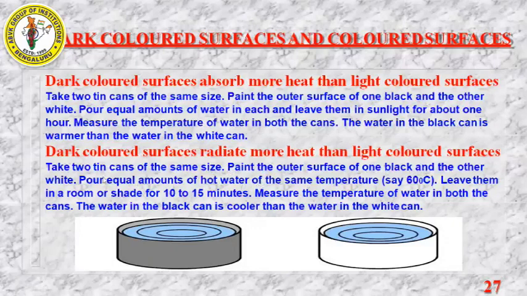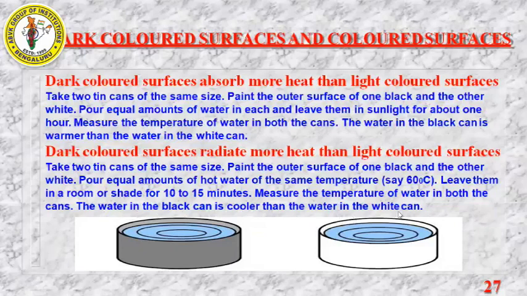Here it is the same. Take 2 tin cans, one should be black, one should be white. Now here you are going to add hot water. Previously we were adding normal water. Now we are adding hot water of the same temperature. So leave them in a room or a shade for 10 to 15 minutes. Measure the temperature of water in both cans. The water in the black can is cooler than the water in the white can.